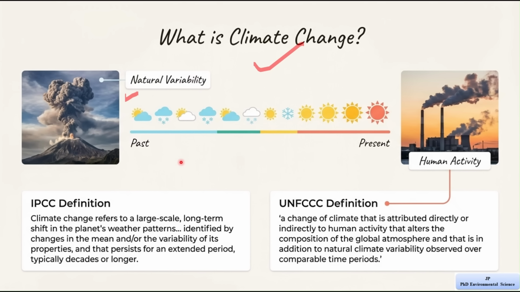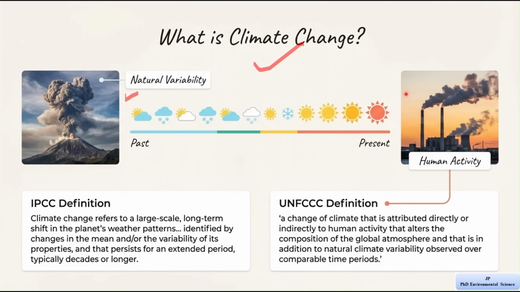Now, the second cause is human activity. This is very important. The image of factories releasing smoke represents human actions that affect the climate. Activities such as burning fossil fuels like coal, oil, and gas release gases into the atmosphere. These gases trap heat and lead to warming of the Earth. This means that today climate change is not only happening due to natural reasons but also because of human activities.